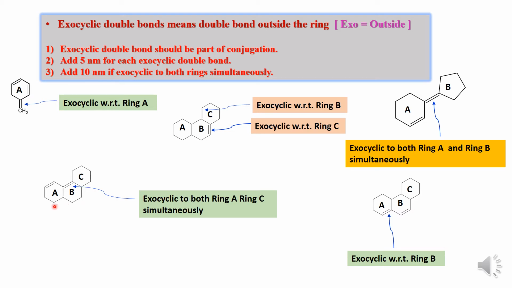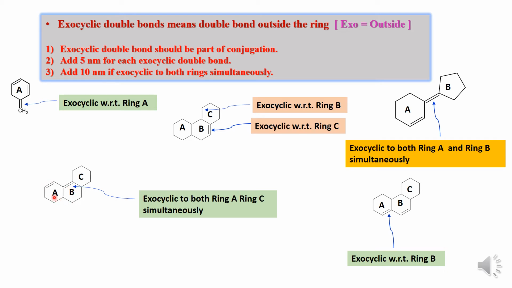So now we will take another example. This is the fused compound. A, B, C, three rings are fused with each other. You can see two double bonds, they are in the conjugation. It is the heteroannular diene system because the two double bonds are in the two different rings.